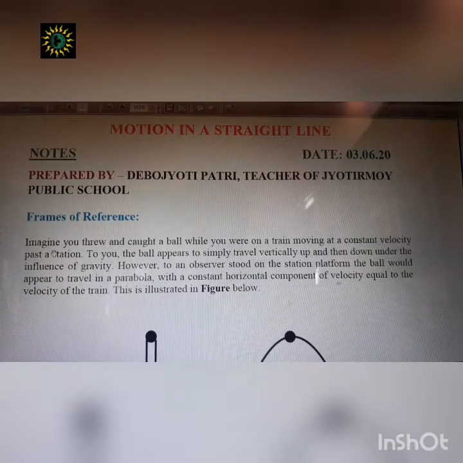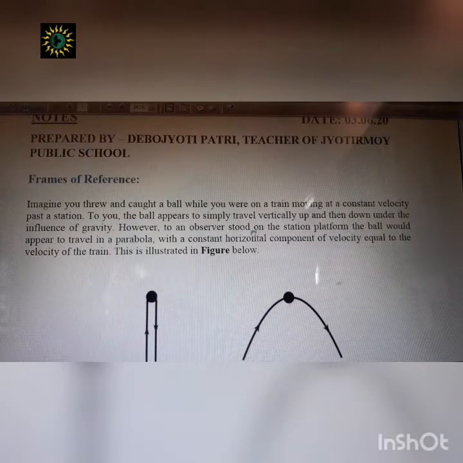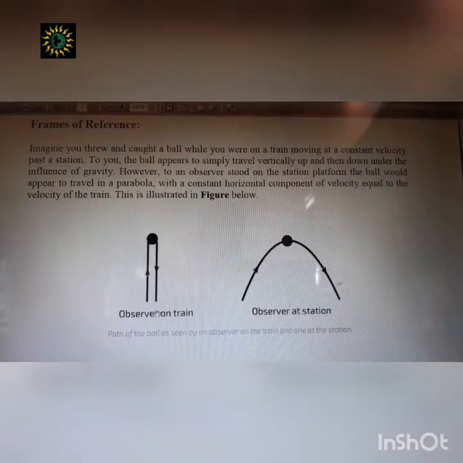Okay, suppose, look here. Imagine you threw and caught a ball while you were on a train moving at a constant velocity past a station. So to you the ball appears to simply travel vertically up and down. Look at this picture. The ball will simply go up and come back in a straight line.